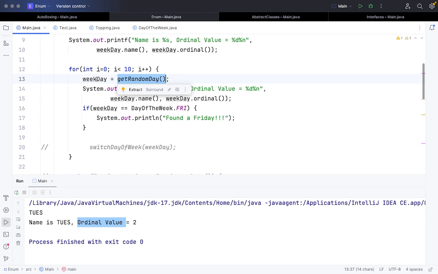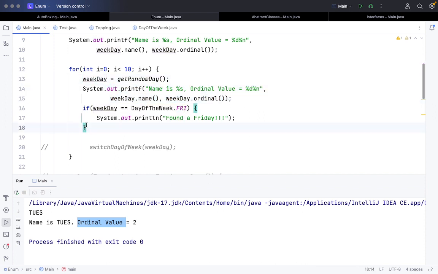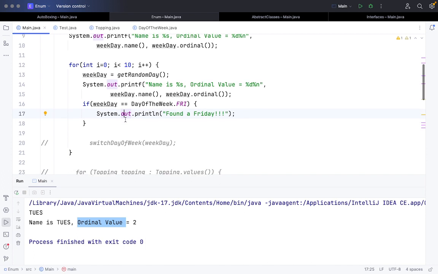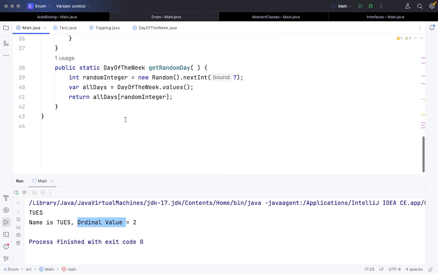Using this function we get any day at random from 0 to 6, and from this we print the weekday name from the enum and its position, and specifically we search whether the day is Friday and then print a statement. That is one way of dealing with it. This random day function simply returns a value of DayOfWeek, which is the enum type.